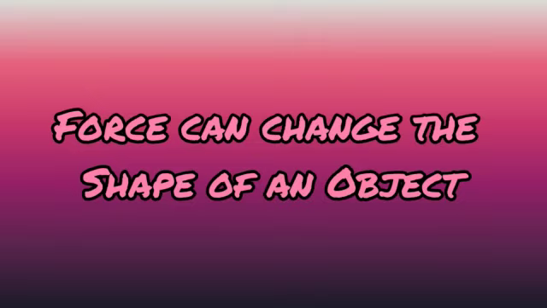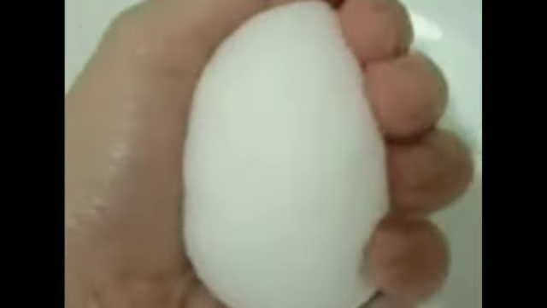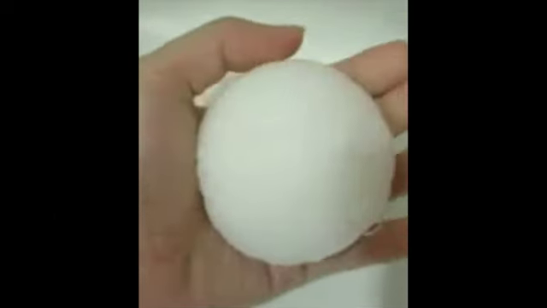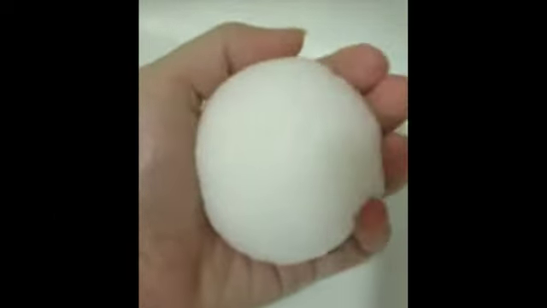Force can change the shape of an object. What happens when you press a rubber ball placed on a table? In all these examples, you saw that the application of forces on an object may change its shape. A force may make an object move from rest.